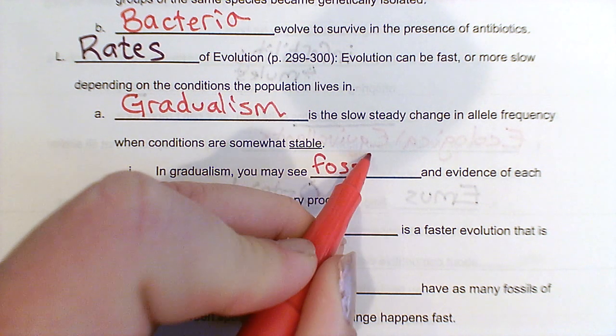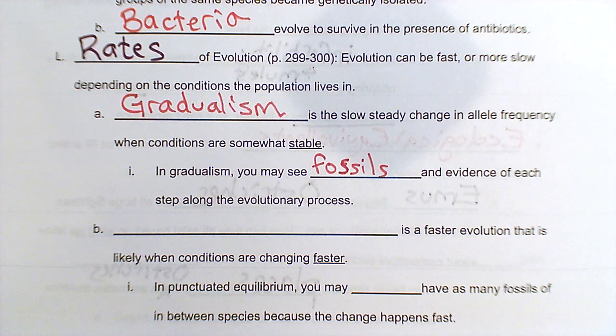Okay, so kind of the hallmark of times when gradualism was happening is you're going to see lots and lots of fossils of intermediate species, right? So as the species are changing, we're going to try to be able to find fossil evidence of every step along the way. Because it's so slow, there is a greater chance that each step is going to have fossil evidence. Okay, so there's really great examples of gradualism in the precursors to horses, the precursors to humans. Lots and lots of dinosaur fossils that show gradualism because we can see kind of, this changed, and then the skull changed a little bit, then the skull changed a little bit more.